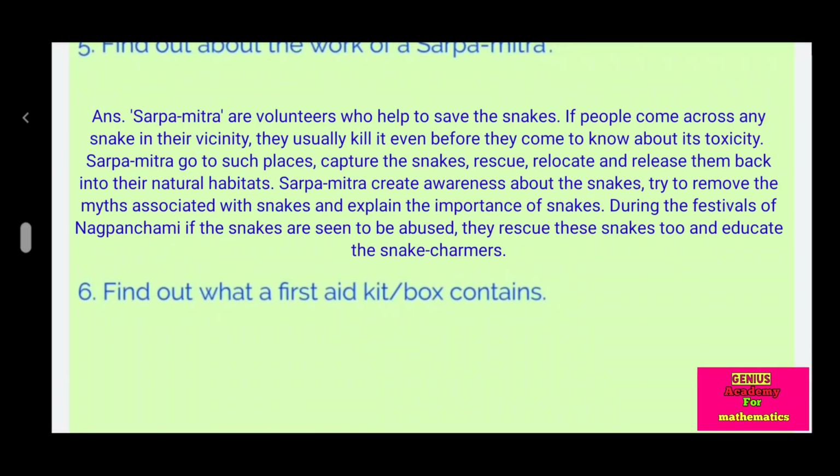Sarpamitra create awareness about the snakes, try to remove the myths associated with a snake and explain the importance of snakes. During the festival of Nag Panchami, if the snakes are seen to be abused, they rescue these snakes too and educate the snake charmers.